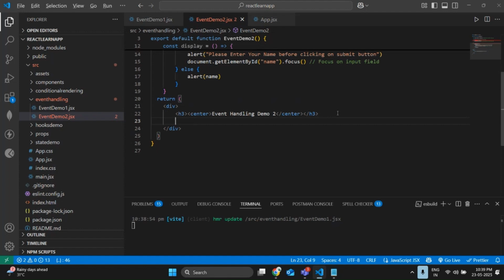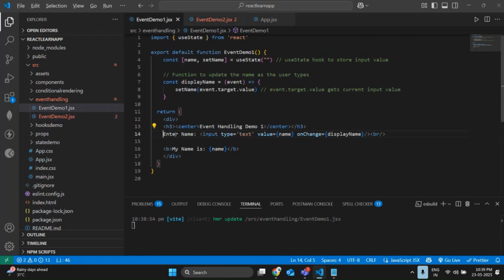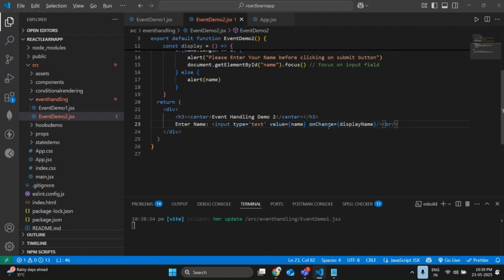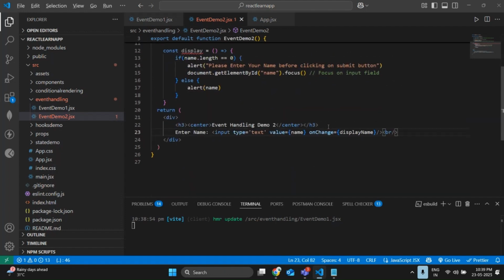We can also complete this, but before moving to some advanced concepts, first let me check whether this input field is working correctly. I will show you one thing. Let me copy the same line and paste it here. Name, display name, done. Nothing is changed. So I will show you some errors. Between the errors, we'll learn the coding.